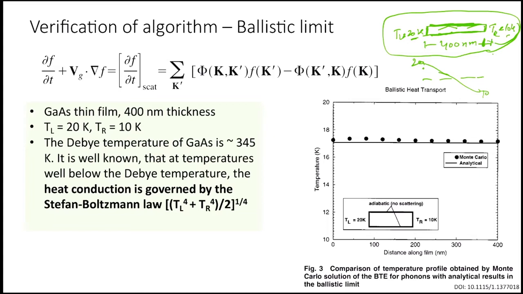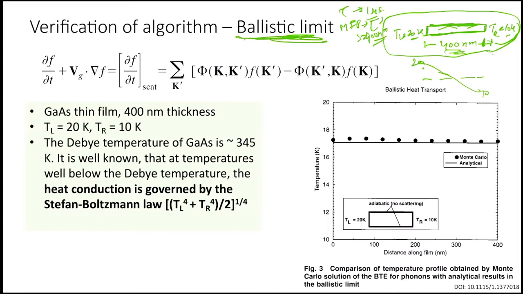But now we have looked at some of the parts. At least in the first few lectures we talked about some of these limits, like the ballistic limit and quasi-ballistic limit. What do you think now? Let's say the mean free path of the phonon is much larger than 400 nanometer. So basically the tau is a really, really large number. We could even take maybe 1 microsecond or even larger, because this is an artificial problem we are making. So the mean free path is also quite large, much, much larger than 400 nanometers. So we are in a ballistic limit, right?